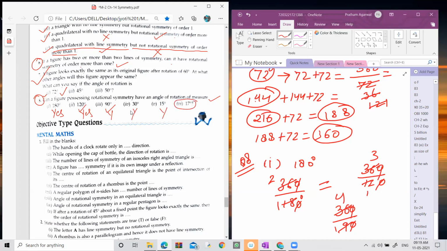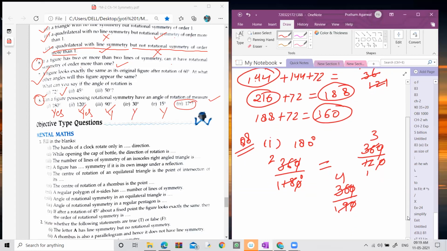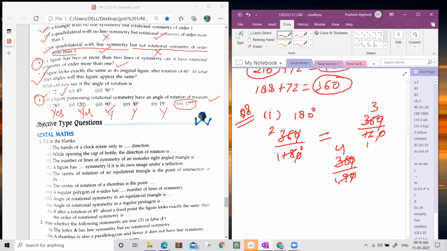Now let's come to 17. Let's check if any figure can have rotational symmetry with 17 degree. When you divide 360 by 17, can you get an integer? It's not completely divisible by 17.